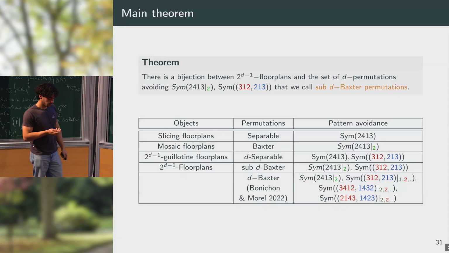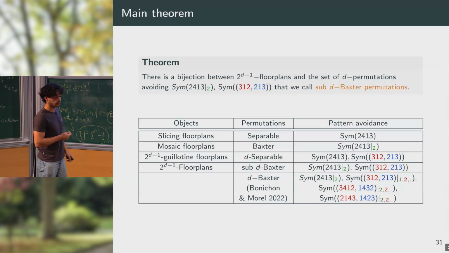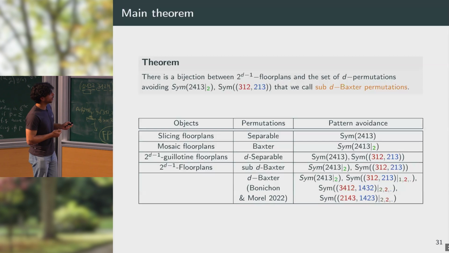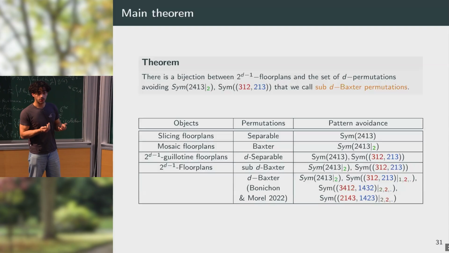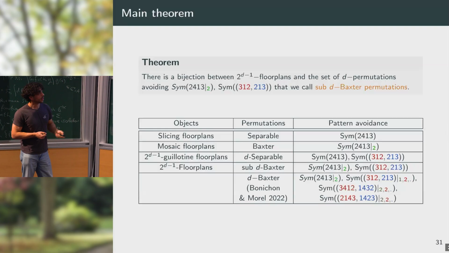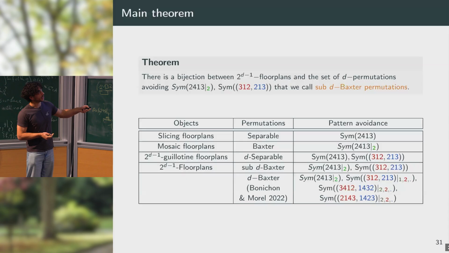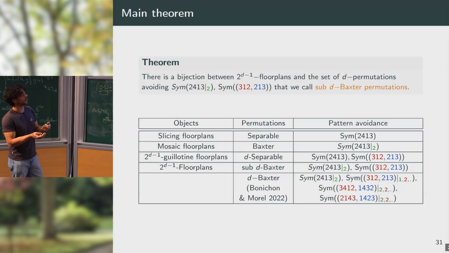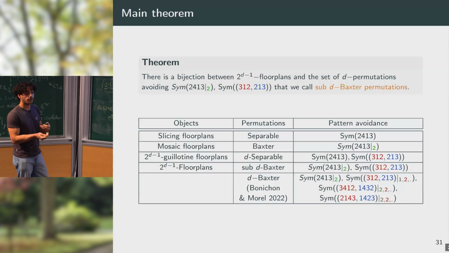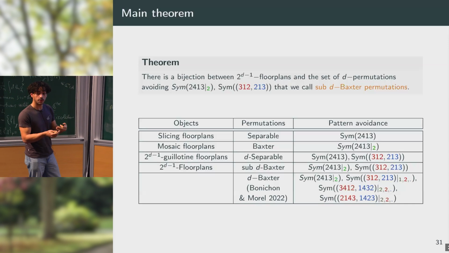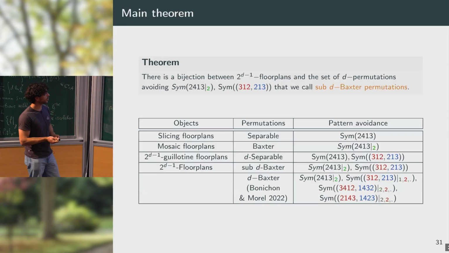Also, something I would like to emphasize is that we have a construction that holds for any dimension, so for arbitrary d. But we see that the only difficulty arises from going from the case d equal to 2 to the case d equal to 3, which makes this new pattern appear. But when you go from d equal to 3 to higher dimensions, the structure remains the same. This is kind of interesting, because at first we were expecting to have more complicated structure when we go to greater dimensions.